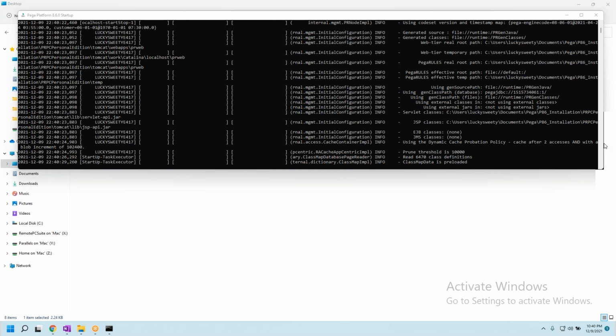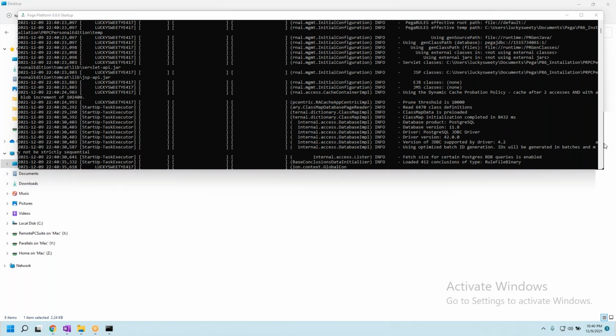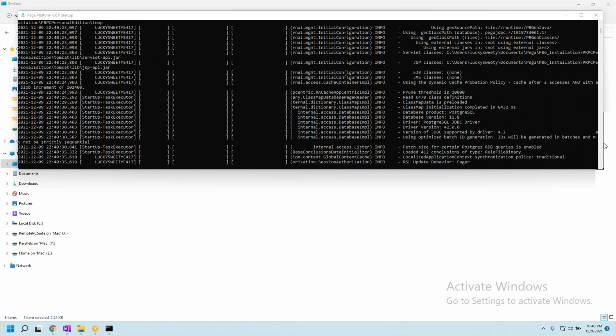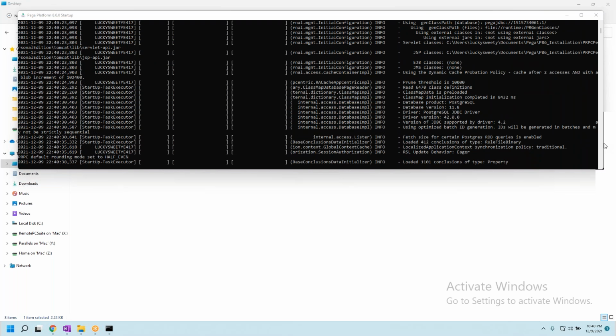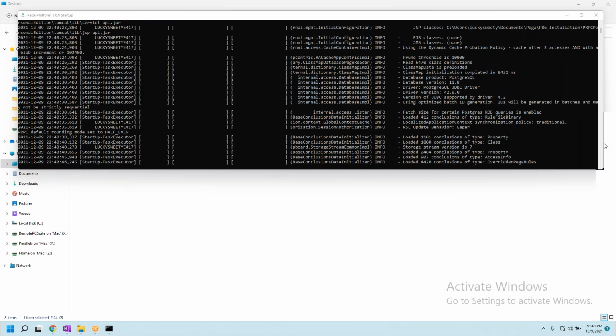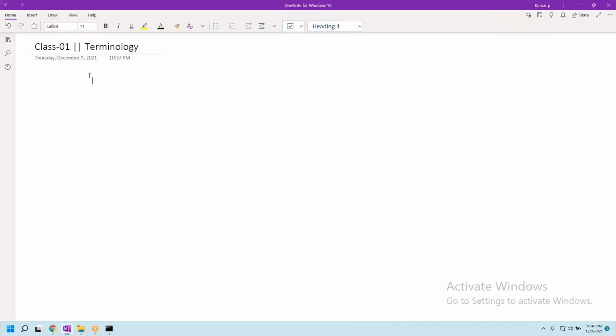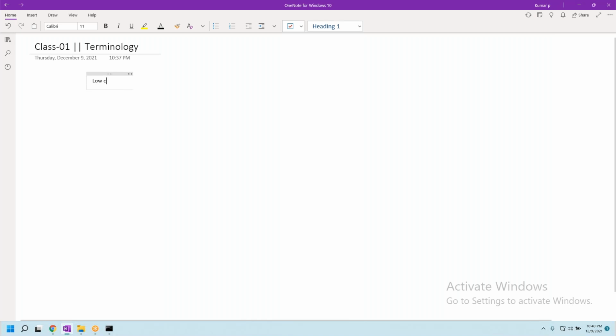Okay, so when we say no coding platform, technically speaking, there won't be any application which does not have code. But still, we are saying it as low code. Carefully observe, guys, there is a difference: we say it as a low code platform. Generally people say no coding platform. That's okay, both of them are more or less the same.